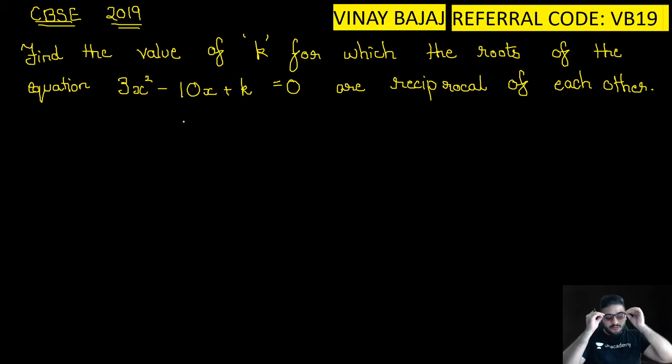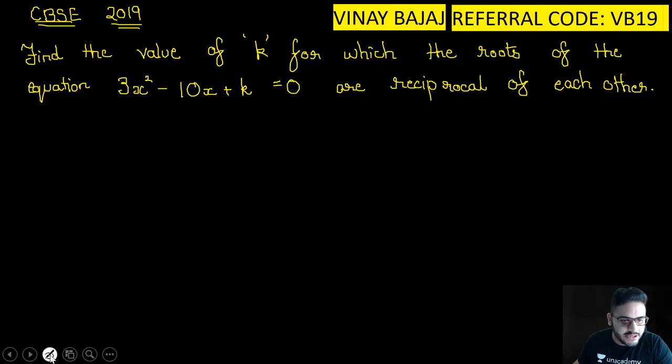Now when we talk about this, what do we mean by this? It is a very simple question. If one root is alpha, I'll just change the color of my ink.